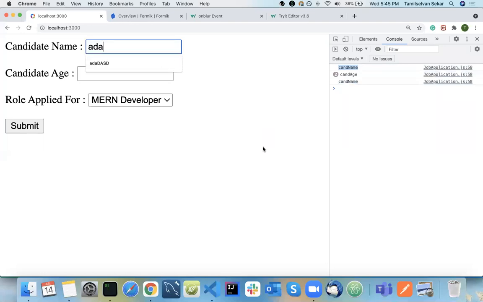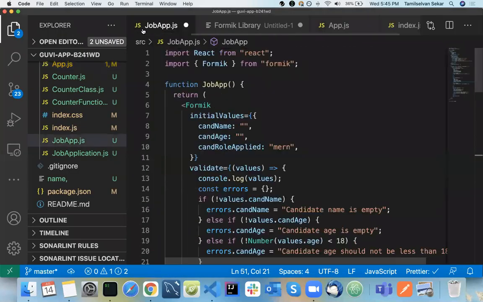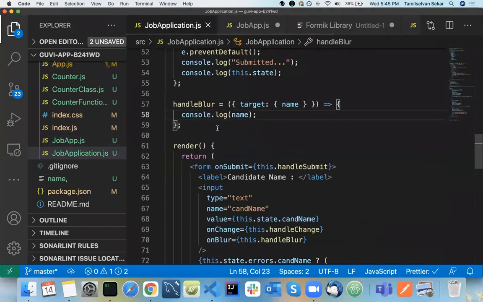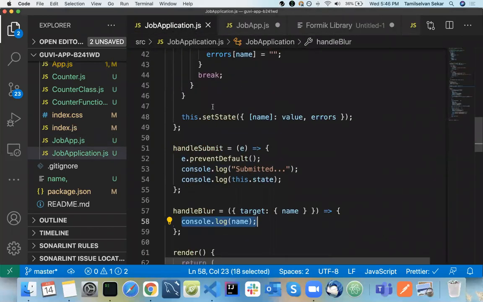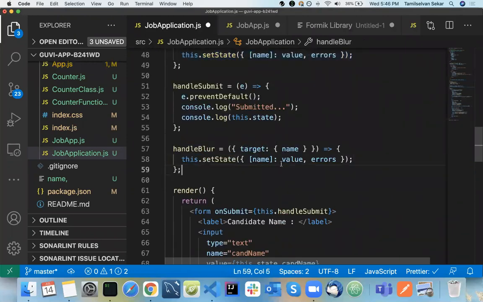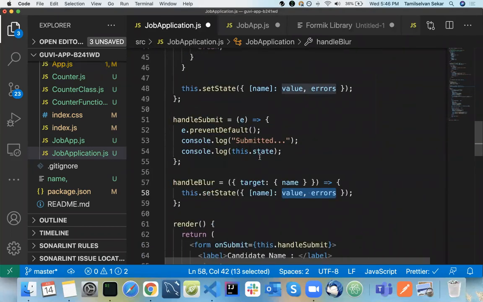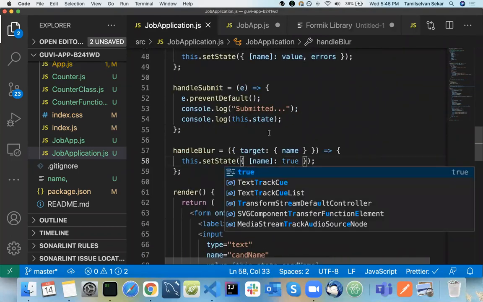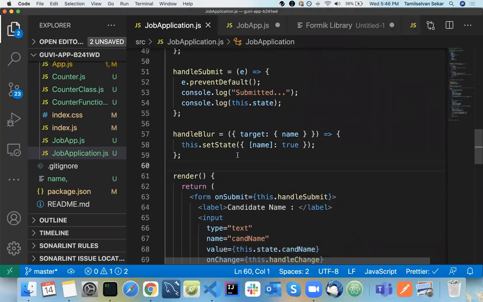So in my Formik library, I'll be getting the name here, the same setState. Here instead of value, what do I need to do? Initially it's false, and now it's true because I touched that particular form field. Clear on this?